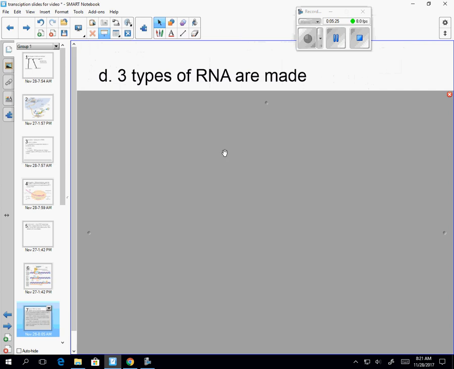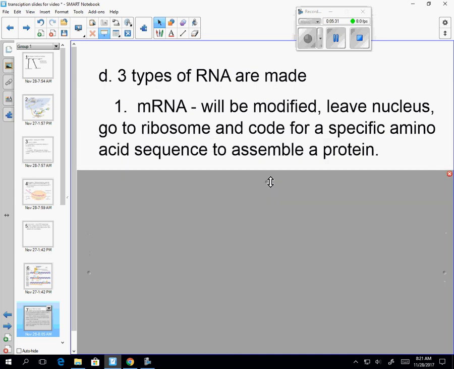All right, the next thing that happens, first of all, we do not make just one kind of RNA. We actually make 3 different types. The first one is our messenger RNA. mRNA stands for messenger. That is going to be modified. It's going to leave the nucleus. It's going to go to the ribosome, and it codes for a specific amino acid sequence. So to build a protein, you need amino acids in a specific order. The messenger RNA is what really decides that order, and it's all based on the DNA.